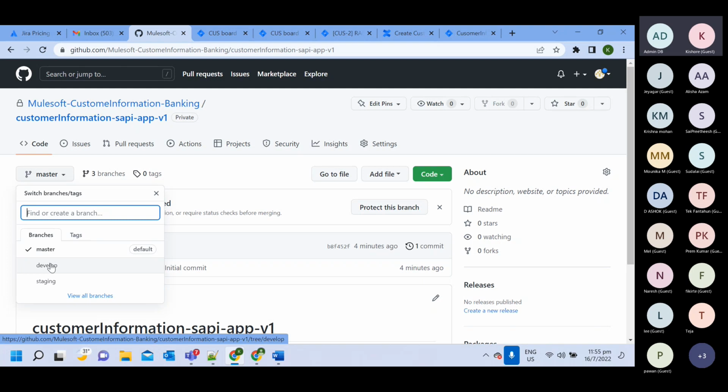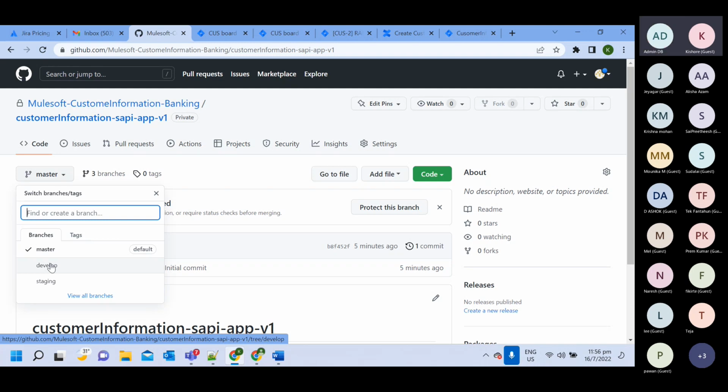Once they approve it, we will move that code into the staging branch, and it will be deployed on the SIT environment. Once the testing team completes their integration testing and SIT is done, the code will move to the UAT branch. Then the user will do testing; user means BA people, who will verify everything. Once that testing is done, we create a pull request again from staging to the master branch.